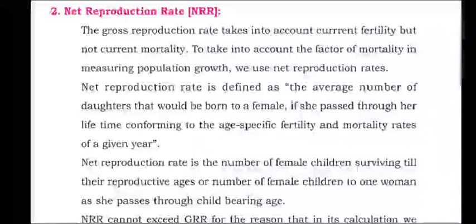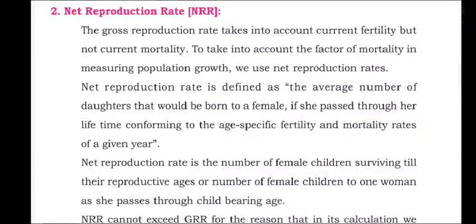Dear students, in the last class we discussed gross reproduction rate, and we also discussed that it tells the reproduction rate without considering mortality. That is, how many babies or mothers may die before reaching their fertility age, or mothers before reaching their 49th year.